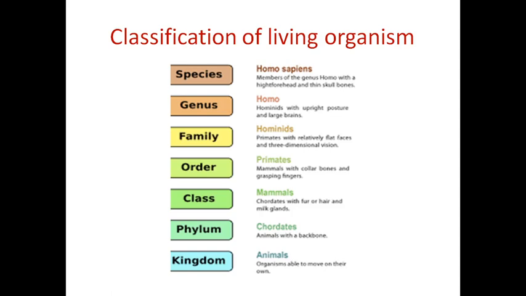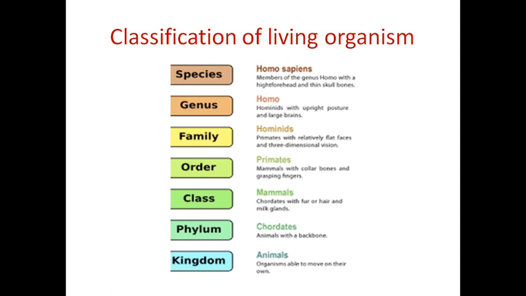For example, if you take the leopard, tiger, and cat. The cat is smaller in size, but its appearance looks like a tiger. These two belong to the same family. What is the name of the family? Felidae. The tiger belongs to the Felidae family and the cat also belongs to the Felidae family.